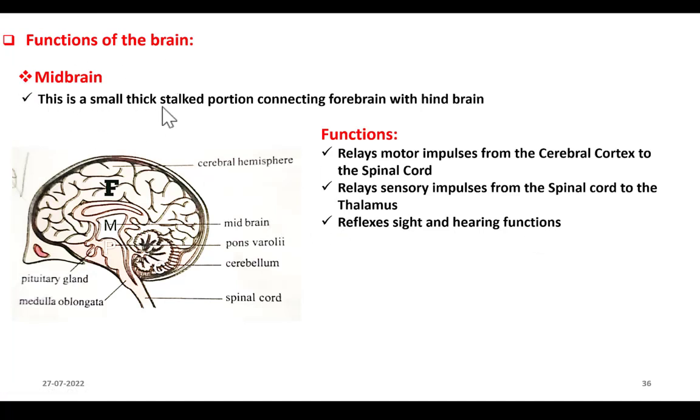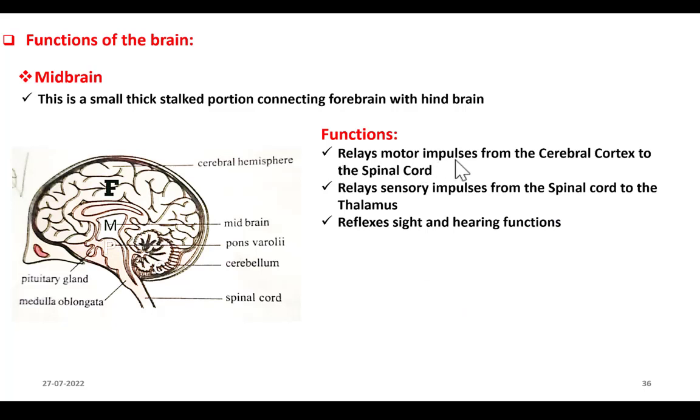Midbrain is a small, thick, stalked portion connecting forebrain and hindbrain. So this is forebrain, this is hindbrain, and there is a connecting stalk-like structure called midbrain. So this M represents midbrain. Now what are its functions?